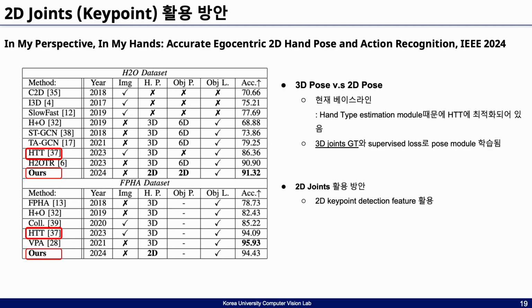This slide presents a performance comparison using pose estimation. Among the models compared, the one that incorporates 2D pose estimation, unlike our current HTT baseline, shows superior performance in the action recognition task. This result highlights the effectiveness of incorporating pose estimation. Given that our dataset lacks ground truth pose annotations, we have decided to start by using 2D key points as a proxy for ground truth. This makes experimentation more feasible, and we are currently testing the integration of a pose estimation model based on this approach.